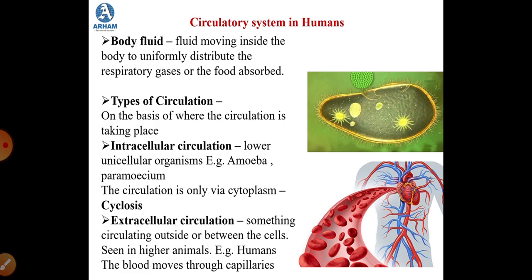In humans, the blood moves through capillaries. That means there is a network of capillaries through which the blood moves, and these capillaries are moving outside, or you can say in between the cells of the body. So this is on the basis of the first aspect, that is where the circulation is taking place.